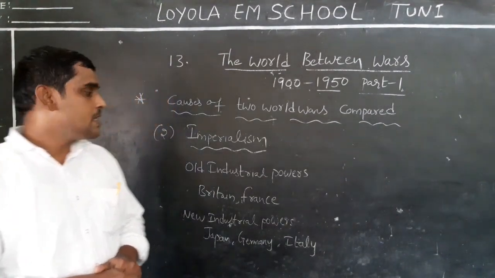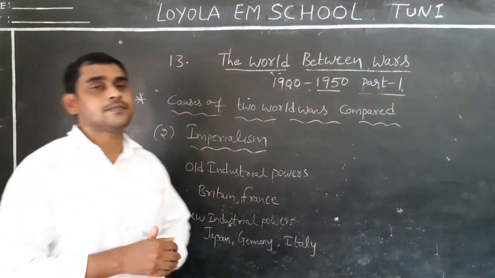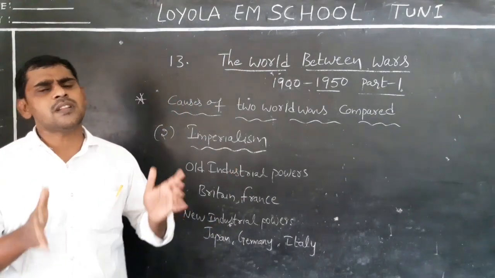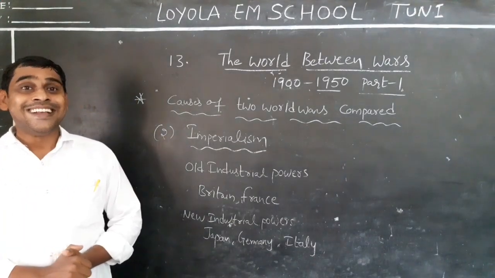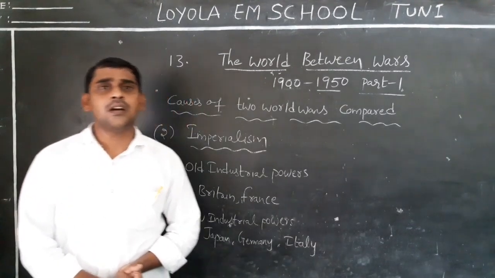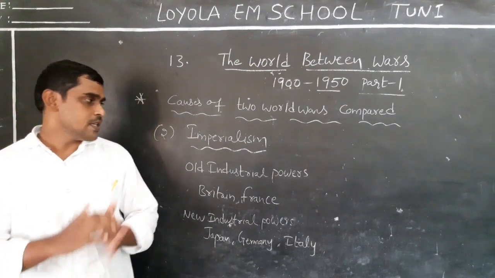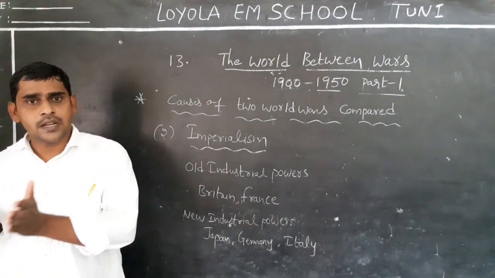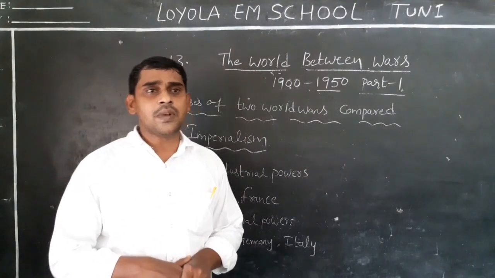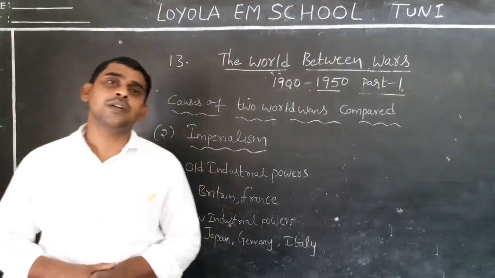Especially the governments of these countries mainly supported the capitalists. For which purpose did they support the capitalists? Mainly to increase their influence or reduce the influence of their competitors. For example, if a British group was established in the industries, automatically there was an increase in their influence, and automatically the influence of their competitors was reduced. Do you understand this point?